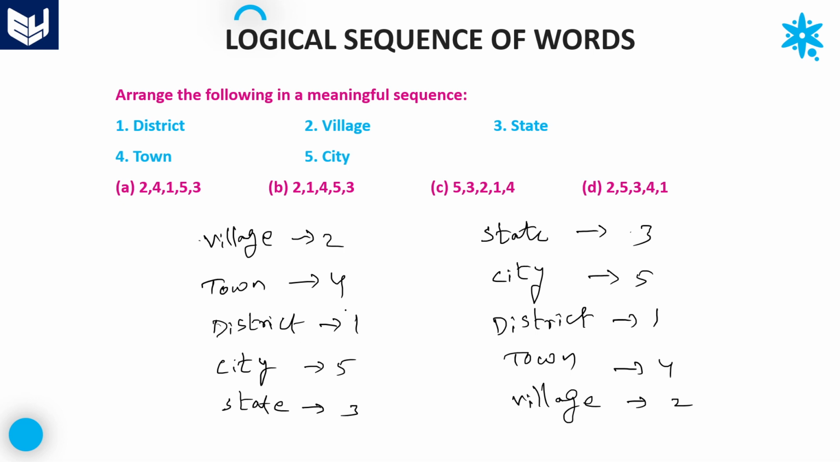Check which option is given. No option is starting with 3, so we cannot take this one. Smallest to largest is 2 4 1 5 3. That is there in the first option. Option A is the right answer. That is the correct sequence. Option A is the right answer for this question. Let's move on to the next question.